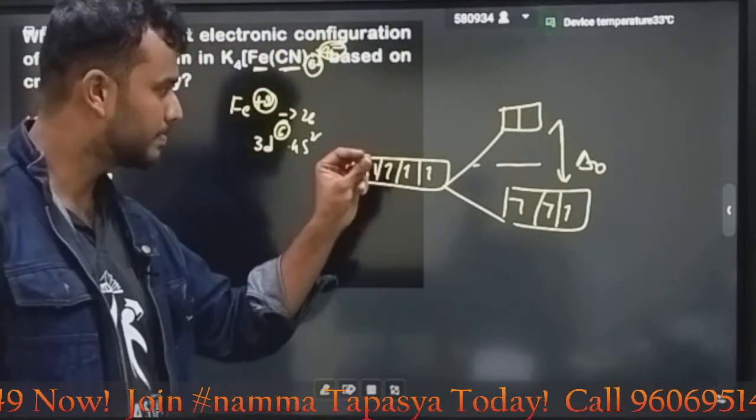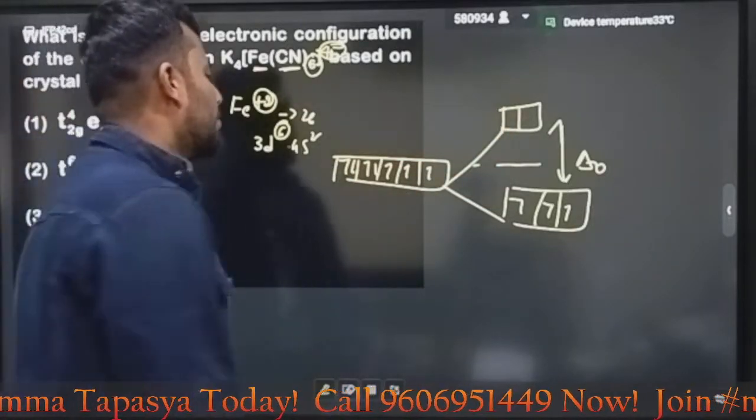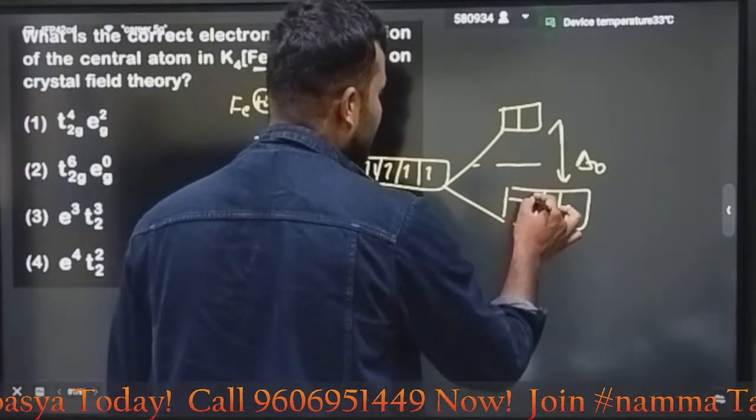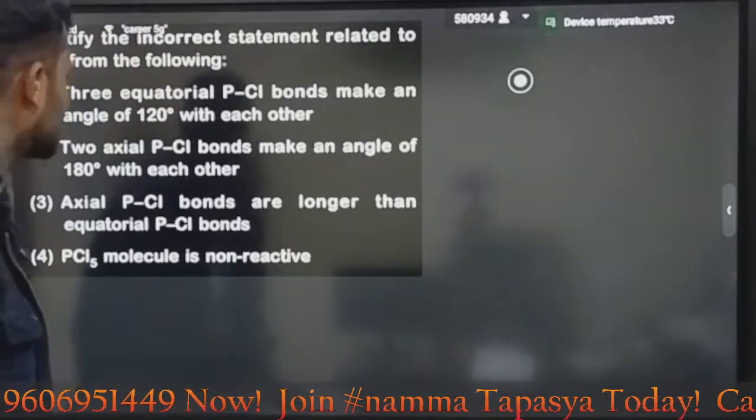Then what will happen? Splitting delta naught is very large. Then what will happen? Pairing energy is less than delta naught, so pairing happens. That's why the answer is option B. Option B is the correct answer.